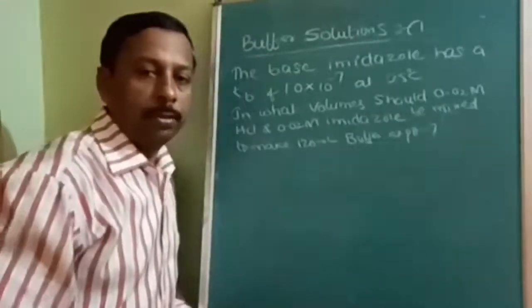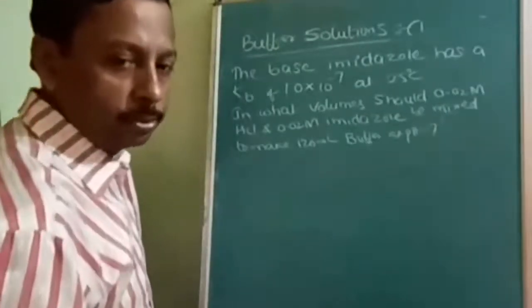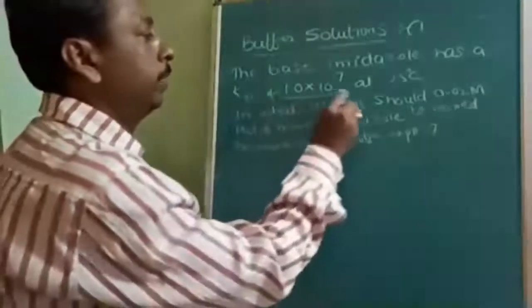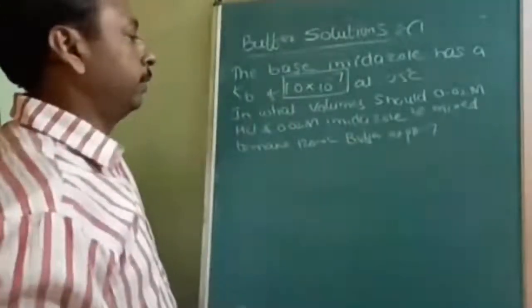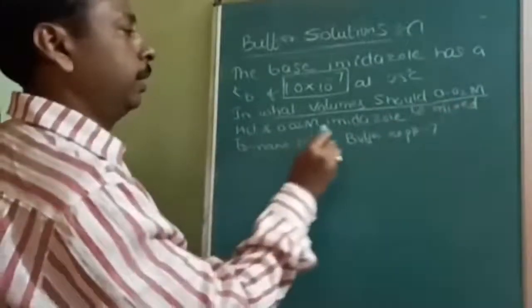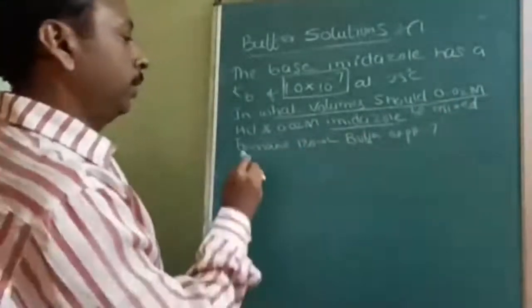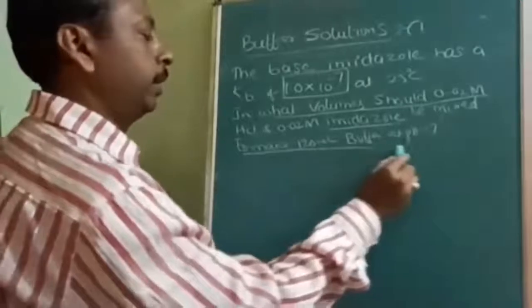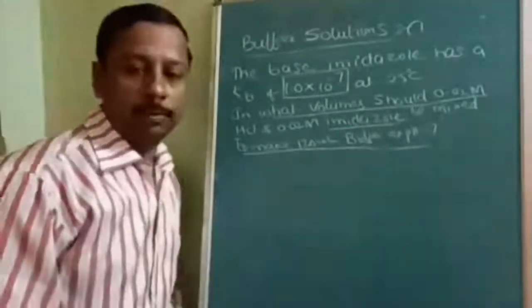Okay, next question. A base imidazole has a Kb of 1 into 10 to the power of minus 7. In what volume should we mix HCl and imidazole to make 120 ml of buffer at pH 7?